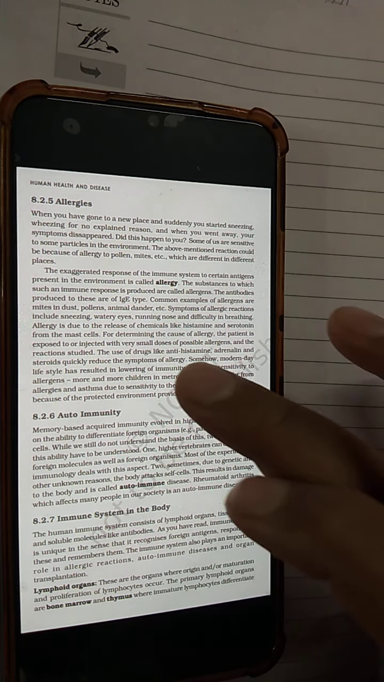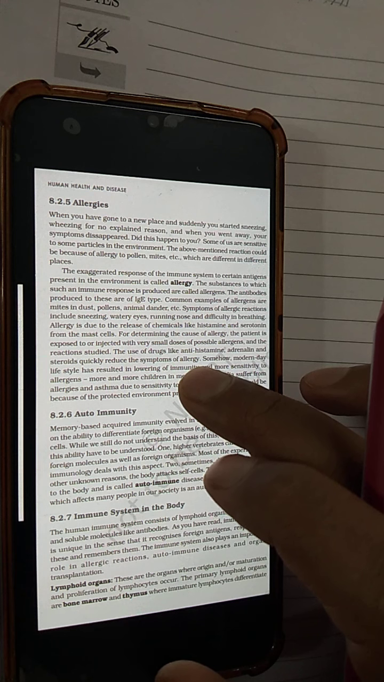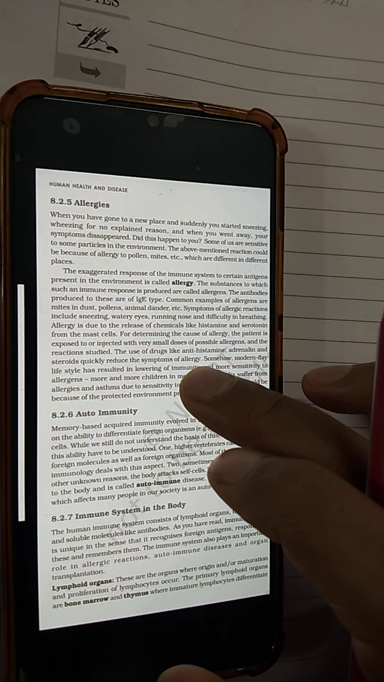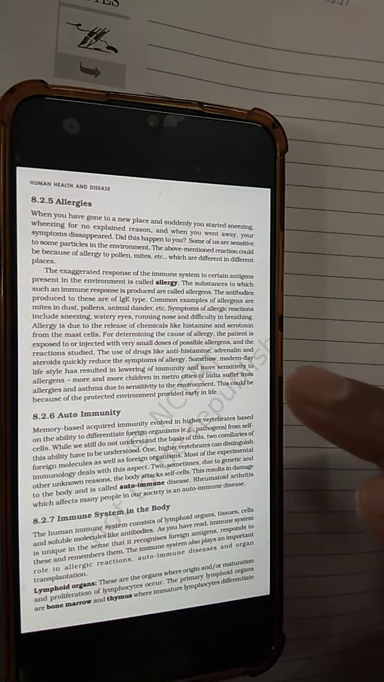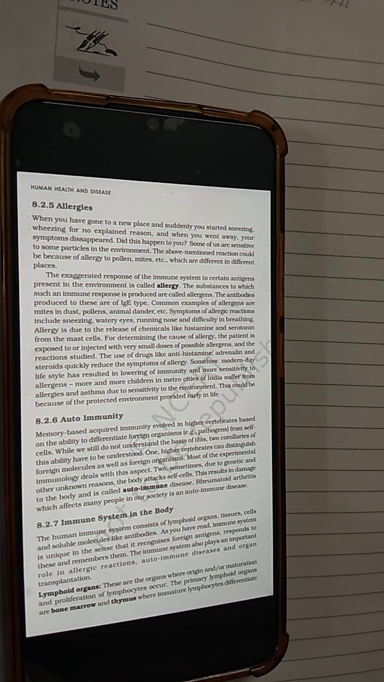Hello students, in this video I'll be discussing the second part of the immune system, which is the given immunity topic in your class 12 NCERT book. I'll be discussing allergies, autoimmunity and the immune system of our body.